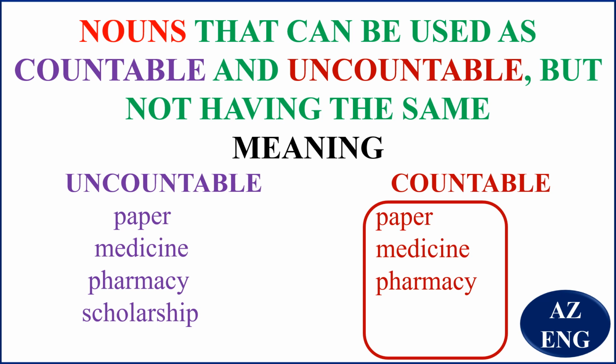So there it is uncountable. You need scholarship for you to be able to explain what is happening to people. That is, you need a lot of knowledge so that you can be able to do that.